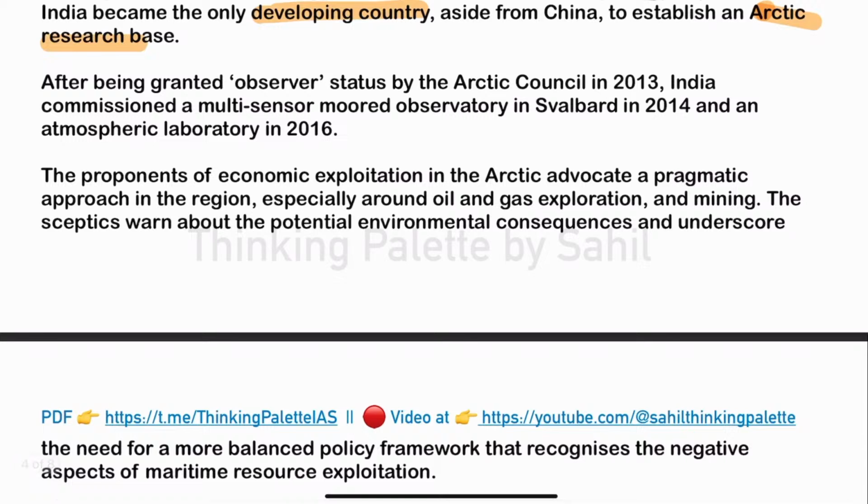Also, we have seen already that India got observer status in the Arctic Council in 2013. Fine, this is something that is going on, and then after that, India has upgraded its observatory in the Arctic.